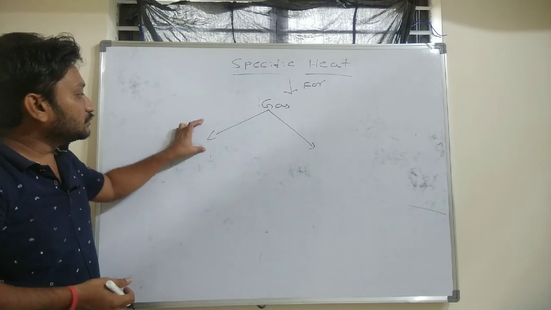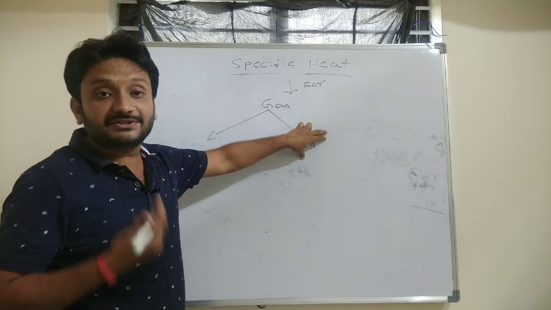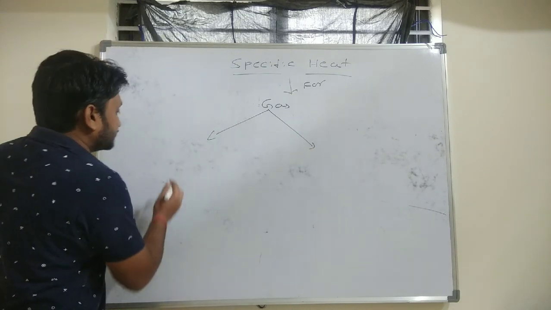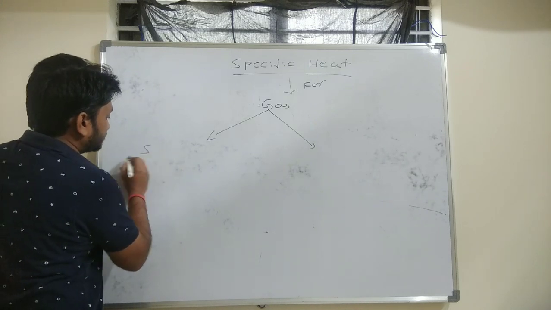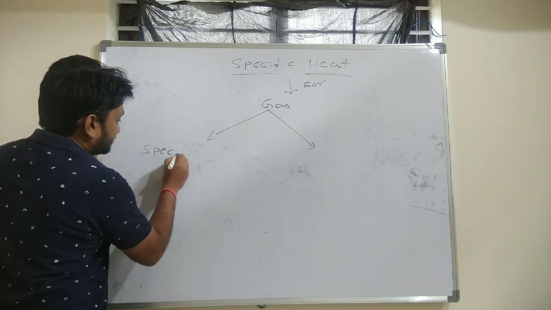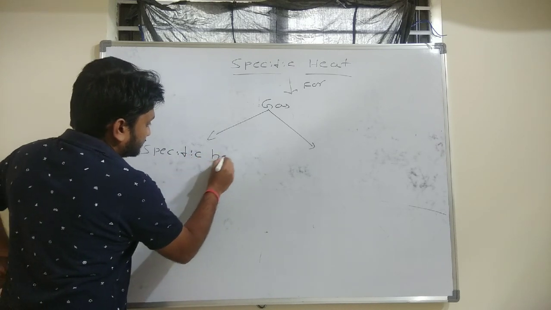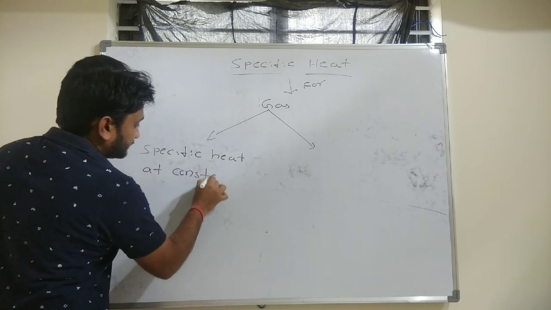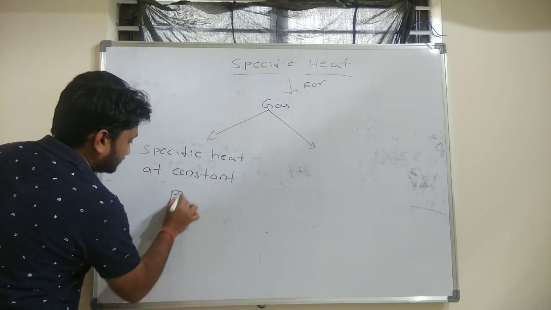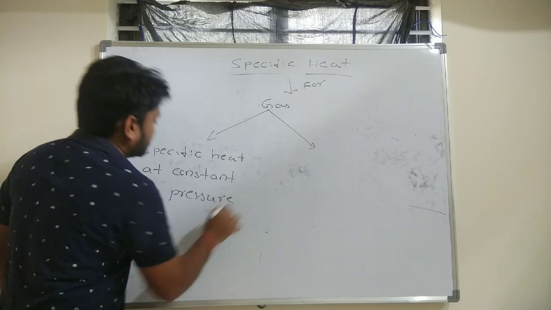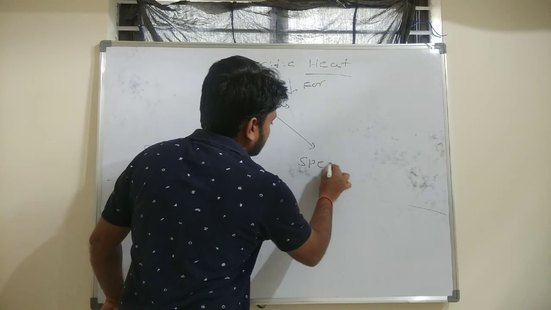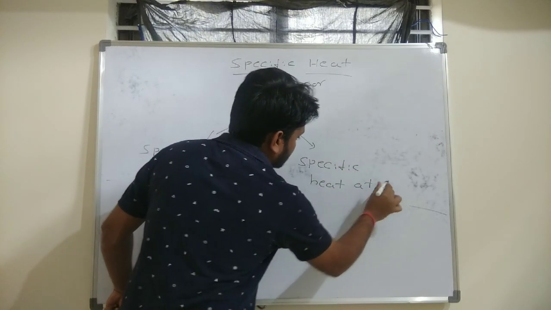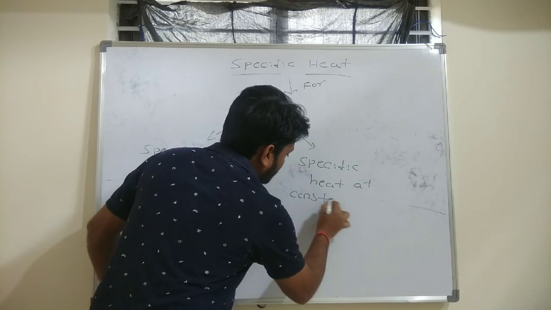On what basis will we have two types of specific heat? It depends on under which condition we are supplying heat to a gas material. So based on those two conditions, what are those conditions? They are specific heat at constant pressure. The second one, specific heat at constant volume.